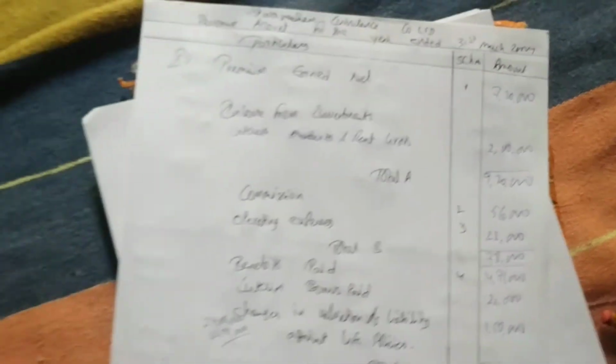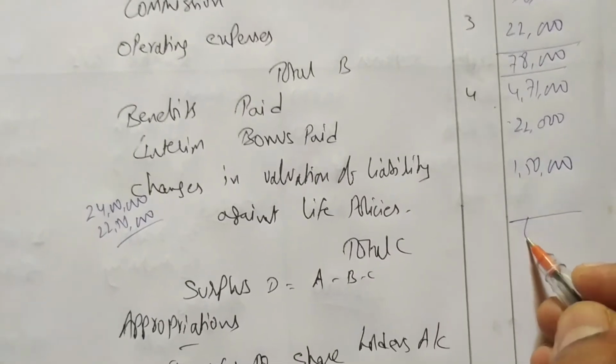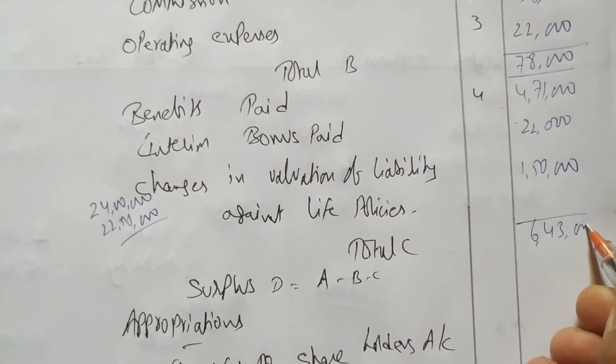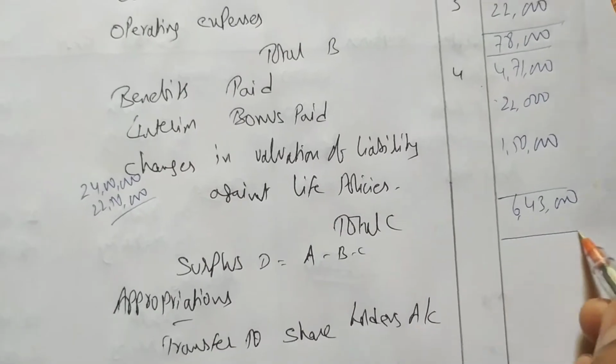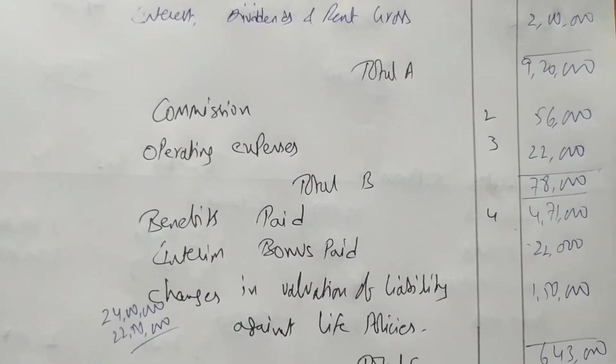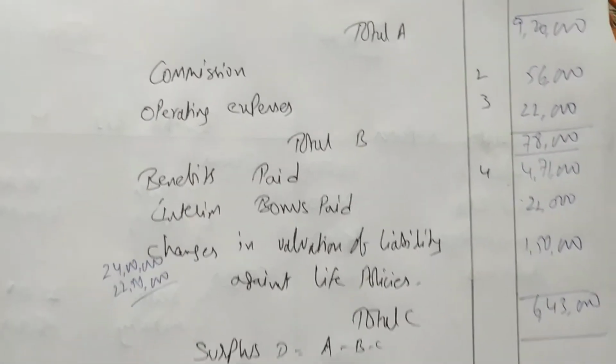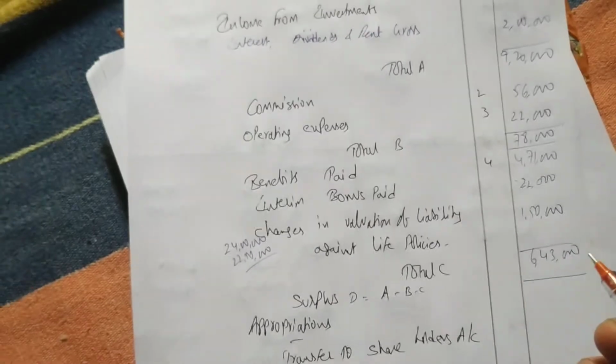We're getting 6,43,000 as total C. Then surplus we have to find out. It's very easy. From 9,20,000 you deduct 78,000 and 6,43,000. Getting 1,99,000.